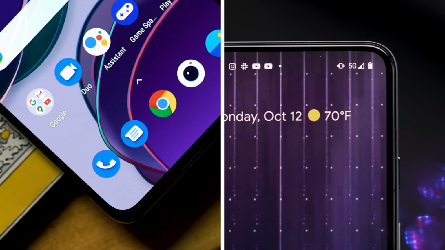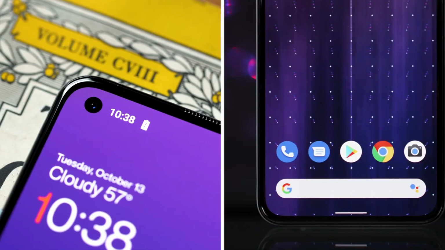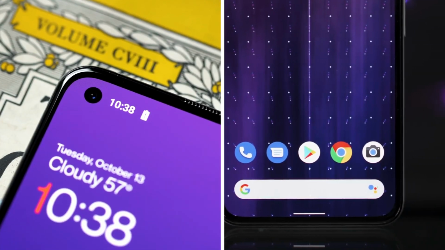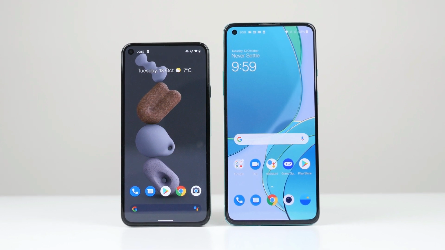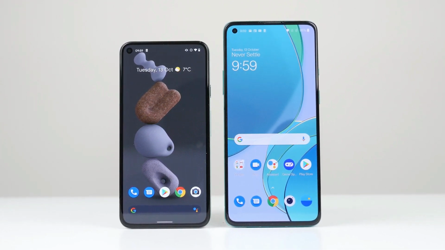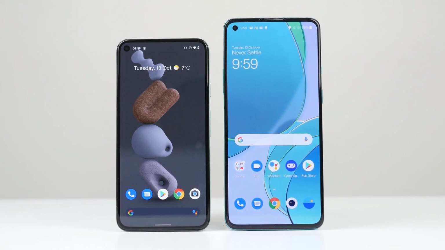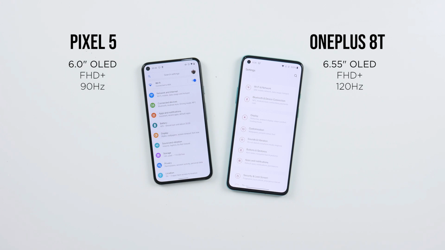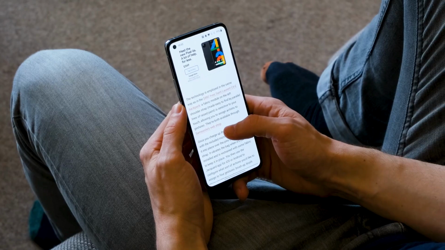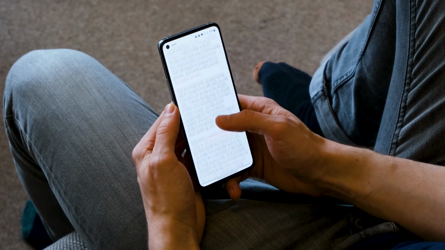Both the phones are 5G ready, but the 5G network is still in the R&D phase, so we will not talk too much about 5G. Let's get straight to the other features. So firstly, let's take a look at the display. They look very similar. We have got a flat display with small bezels and a punch-out on the left-hand side. The OnePlus has slightly thinner bezels and a small punch-out for the front facing camera. It also has a higher refresh rate. The Pixel has 90Hz and the OnePlus 8T has 120Hz refresh rate, which does feel smoother and also slightly brighter